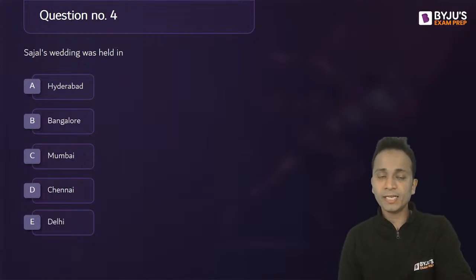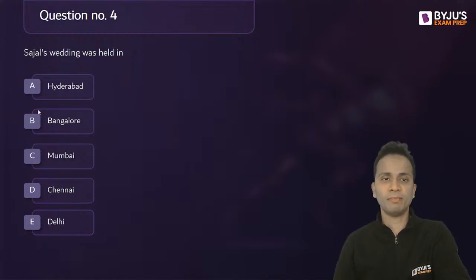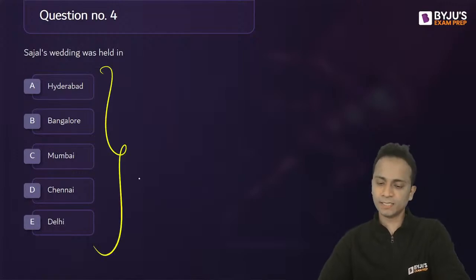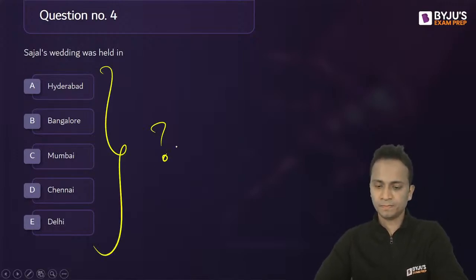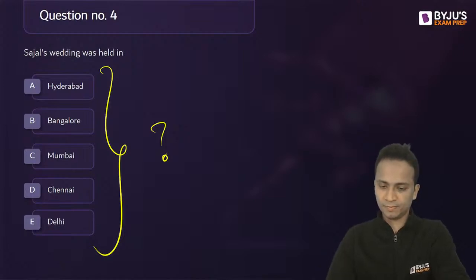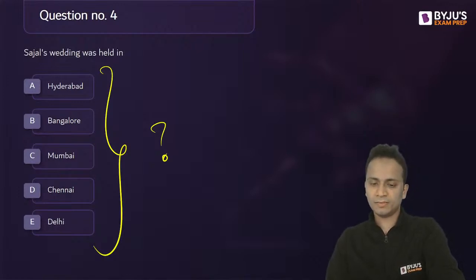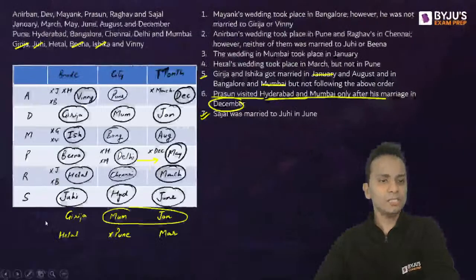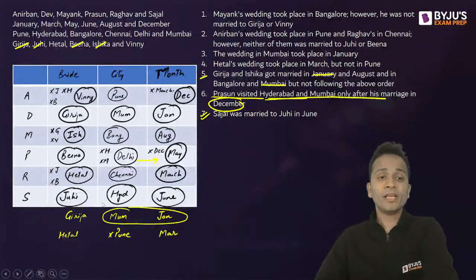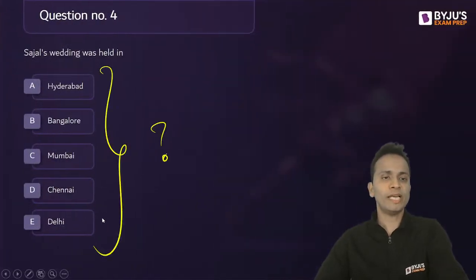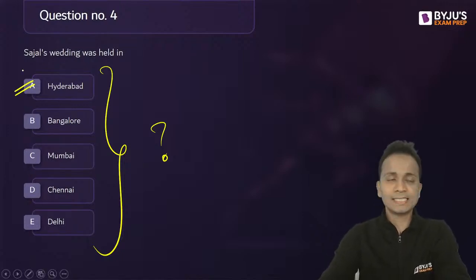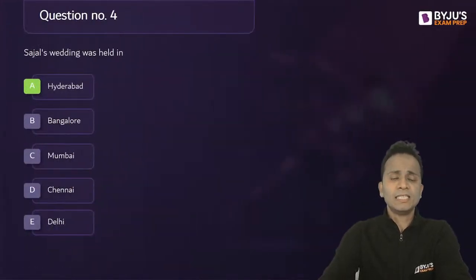Sajal's wedding was held in which city they are talking about? Sajal's wedding was held in which of the following cities? I'll take you back. Sajal, his wedding with Juhi in the month of June happened in Hyderabad. Okay, so Hyderabad will be the city for Sajal. Option A, I can see is correct. Yes, it is correct. The last question of this set.